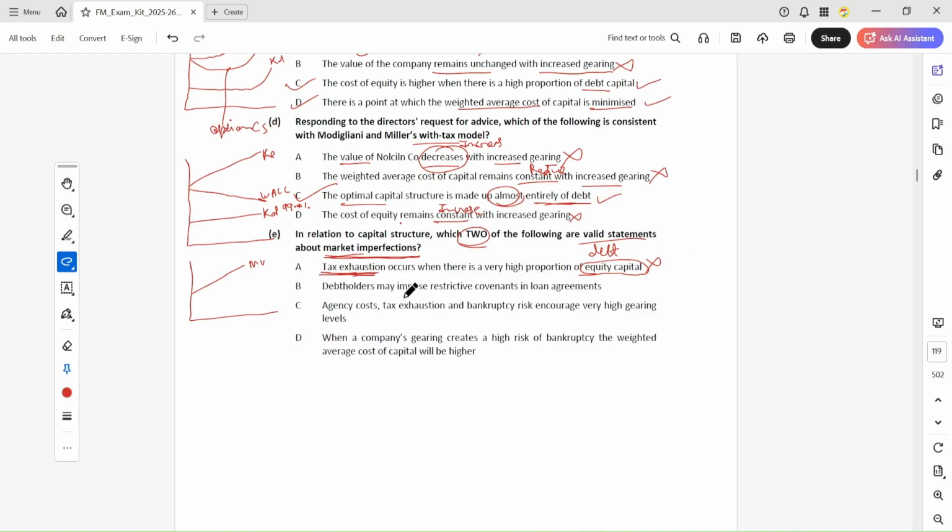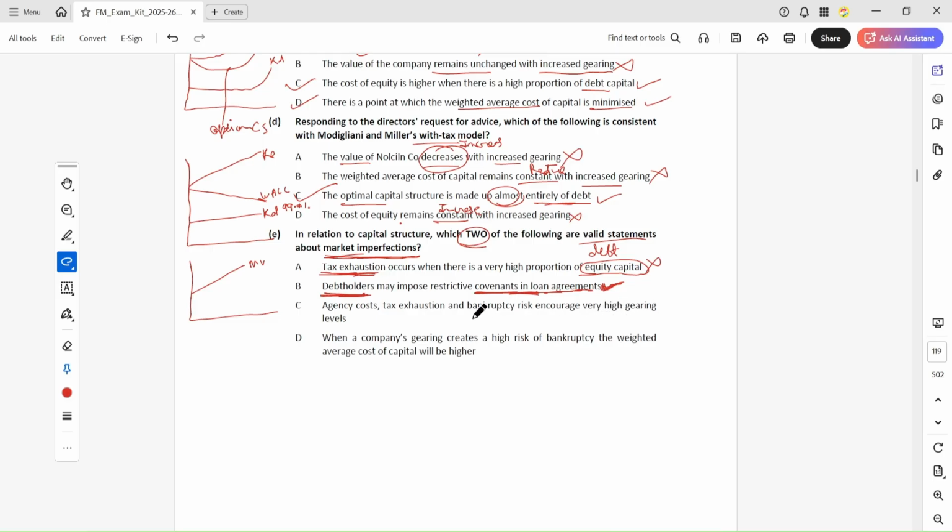So this is wrong. Debt holders may impose restrictive covenants in loan agreements. Yes, because when you increase the debt in your business again and again, future debt holders will put restrictions in the loan agreement so that you cannot take more loans or sell your assets. So this is true.